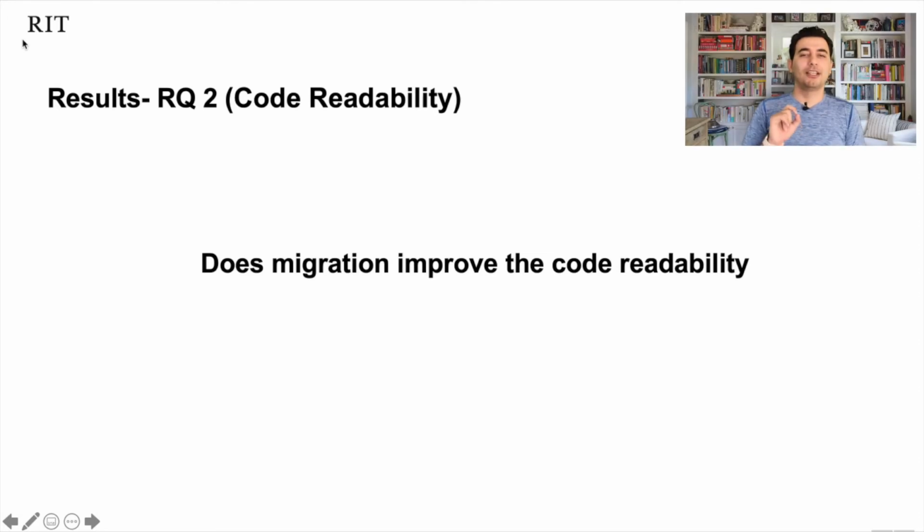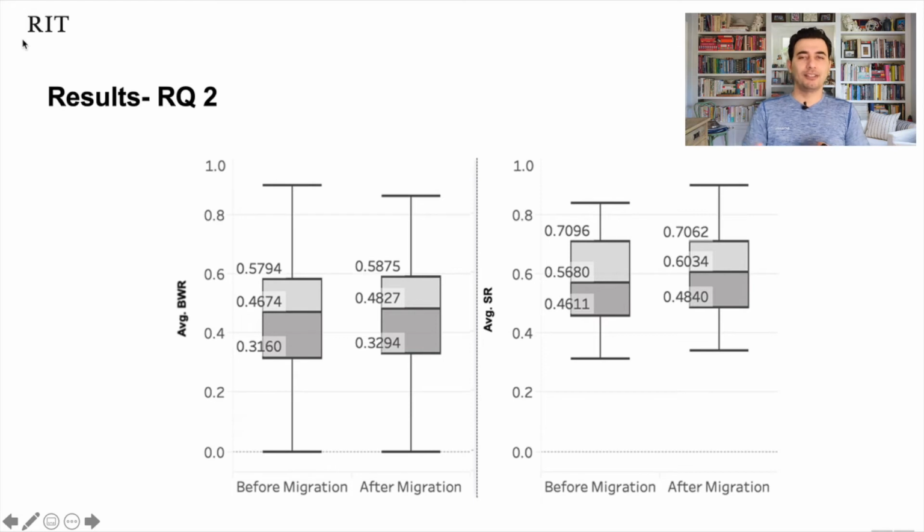Another research question I would talk about here is, does migration improve code readability? Again, the results show this with two approaches from two existing studies. There are two tools, we run them on the code, and they generate the readability of the code. You can see both tools show the readability improved: the first tool improved from 4.67 to 4.8, and the second tool improved from 0.56 to 0.60. So definitely, readability improved, according to both tools.